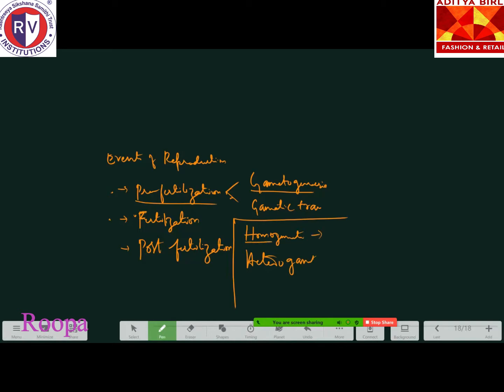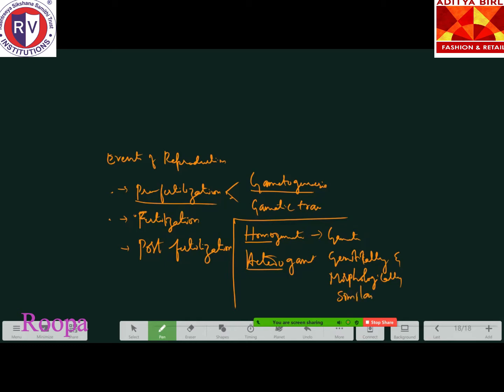Homo refers to same, whereas hetero refers to different. So the gametes which are produced are genetically and morphologically dissimilar in heterogametes.